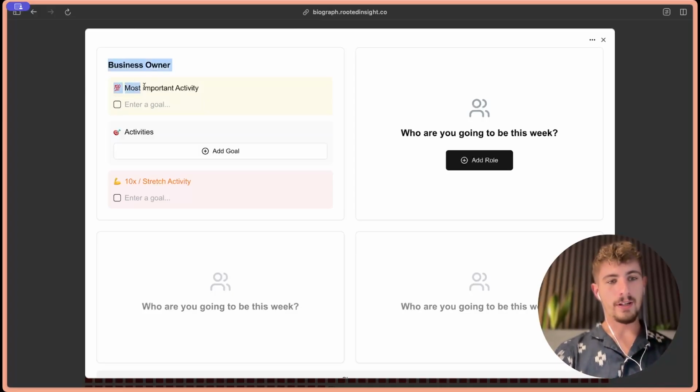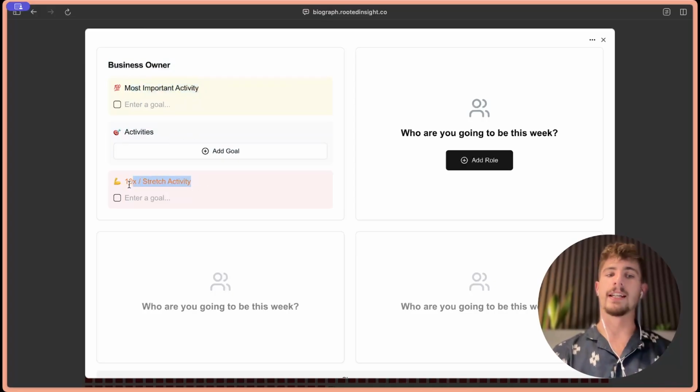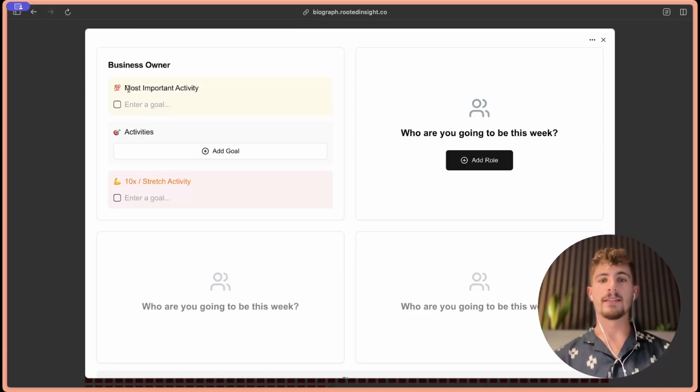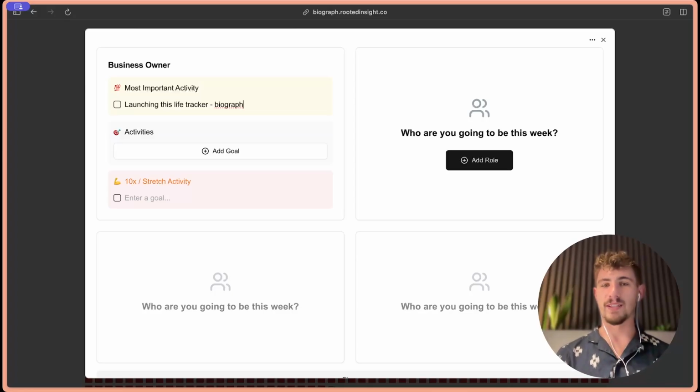And then within the role, there are three sections: the most important activity, activities, and then a stretch activity or a 10x activity. The most important activity is borrowing from frameworks like Eat That Frog, Essentialism, First Things First. It's the number one thing, the priority that you want to accomplish in order to honor this identity. As a business owner, I'm making this video on our Rooted Insight YouTube channel. Perhaps my most important activity this week is launching this life tracker, or Biograph, we're calling it. That's the most important thing I can do this week. And if I accomplish that this week, then I've successfully honored this identity of business owner.